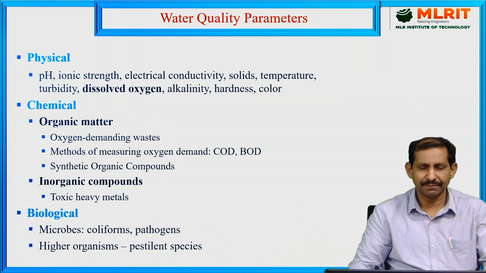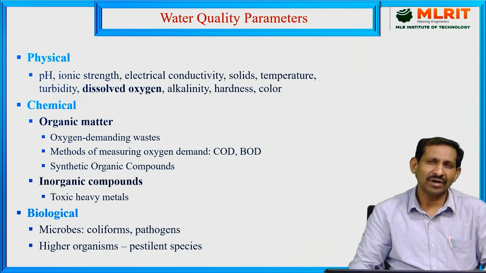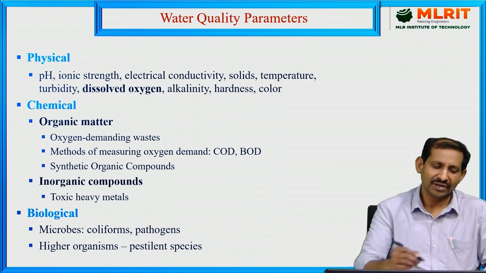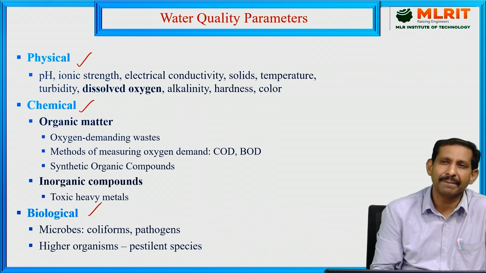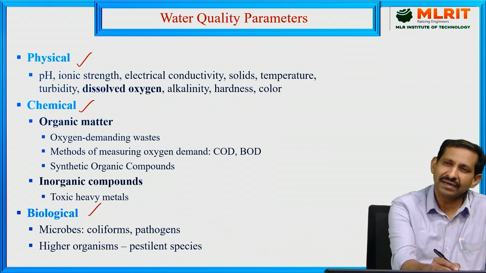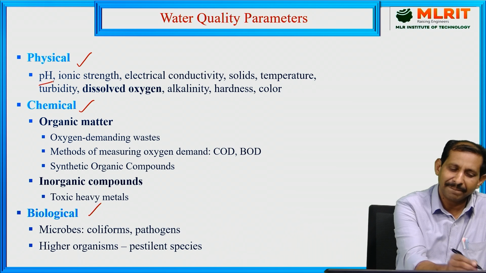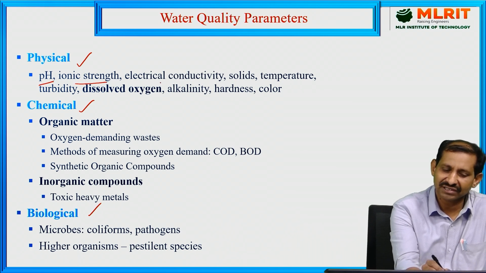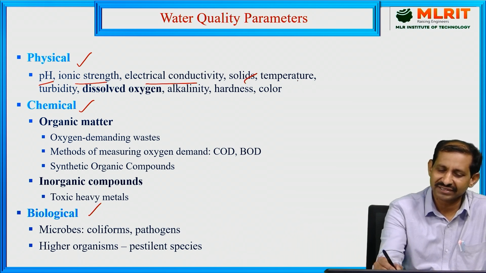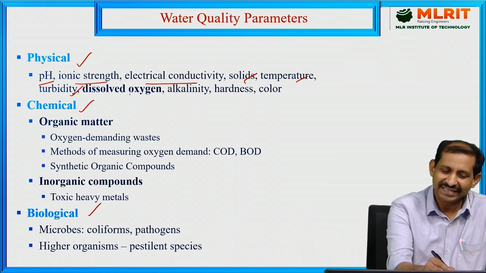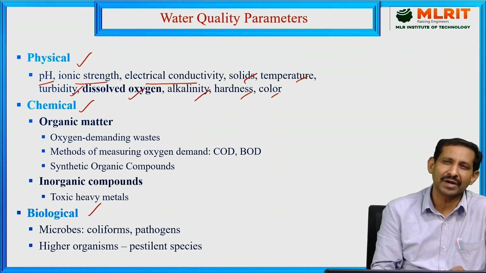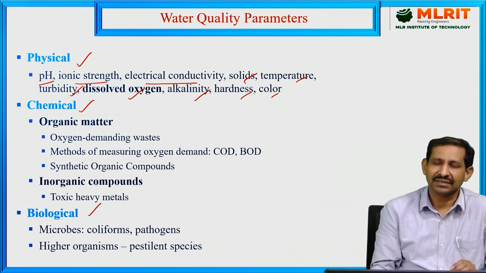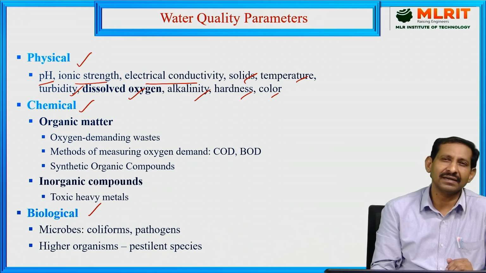Now, these water quality parameters are also categorized in three ways: one is physical, the second is chemical, and the third is biological. Under the physical parameters are mainly pH, ionic strength, electrical conductivity, solids, temperature, turbidity, dissolved oxygen, alkalinity, hardness, and color of the water. These are all checked under the physical parameters.